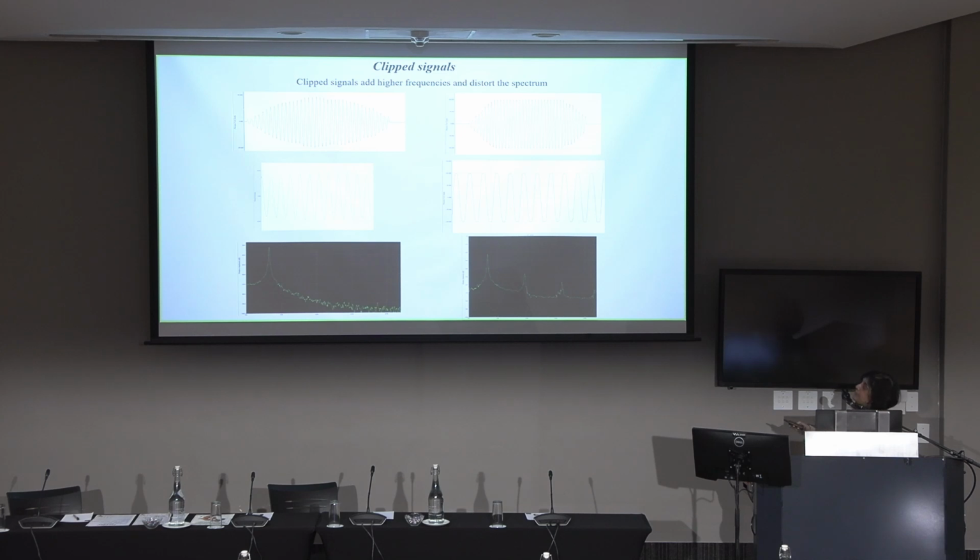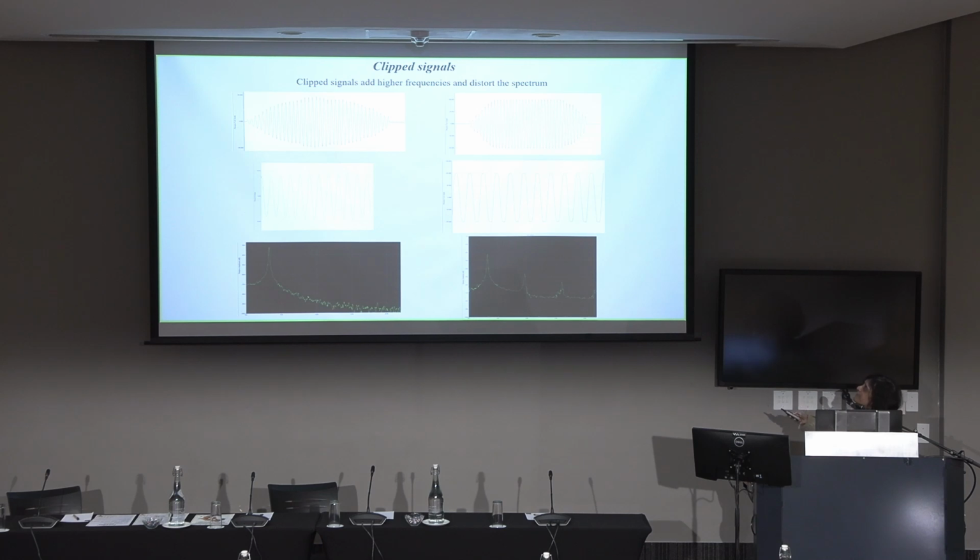This is something you should always look out for in your signals: clipped signals. If you have a good signal, then that's how it looks, and you can see the pointy waves if you zoom into the oscillogram. But if you have a clipped signal that you've driven too far, you'll get what are called flat tops. This is something to look out for, and it is best seen in your time series. And this has consequences, because it mucks up your spectrum.